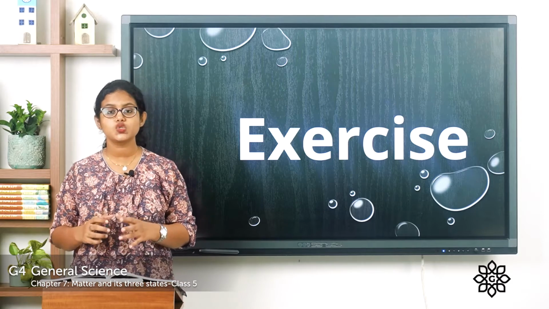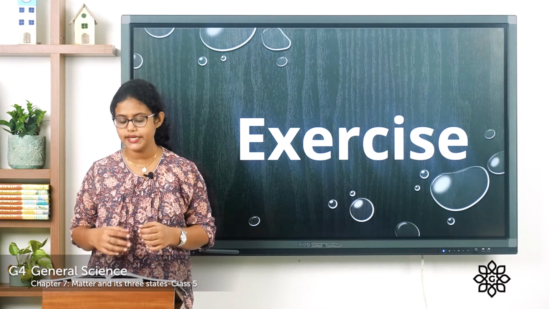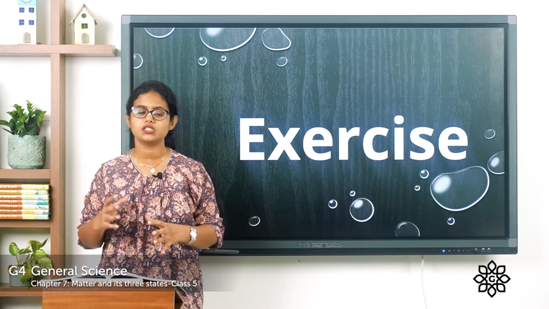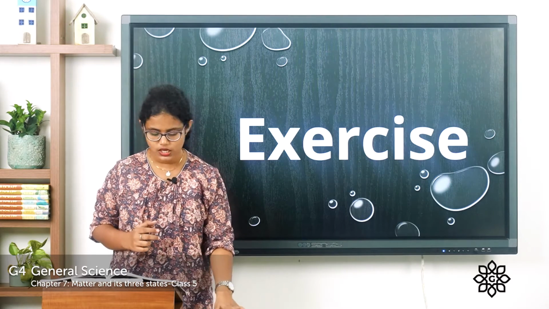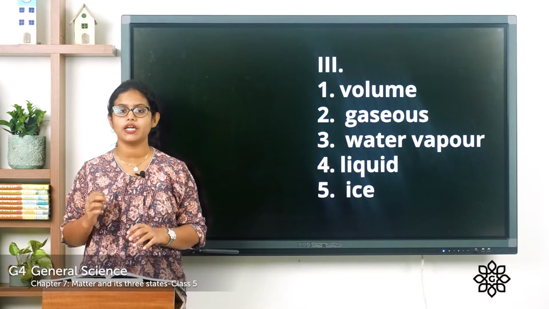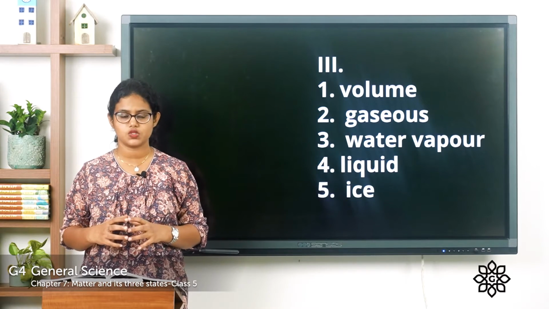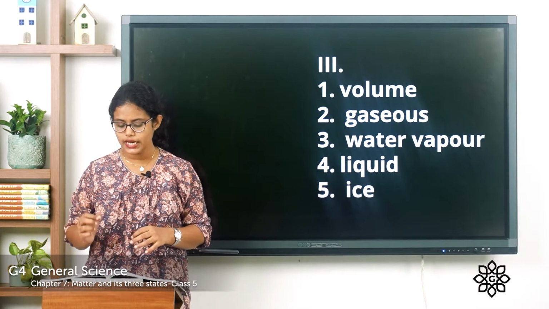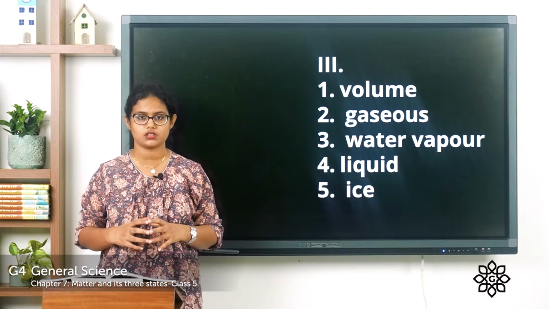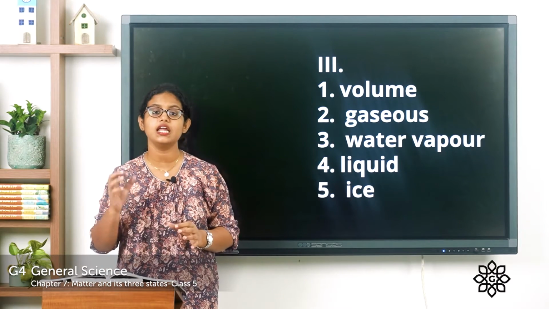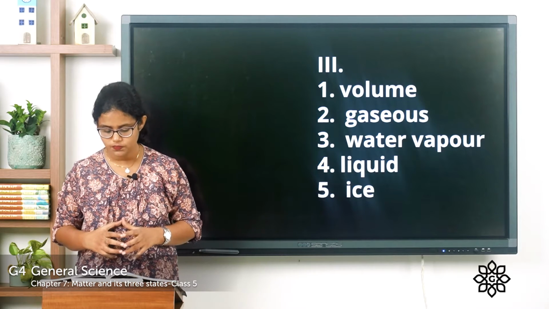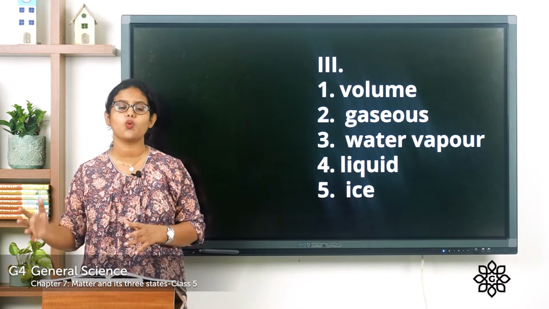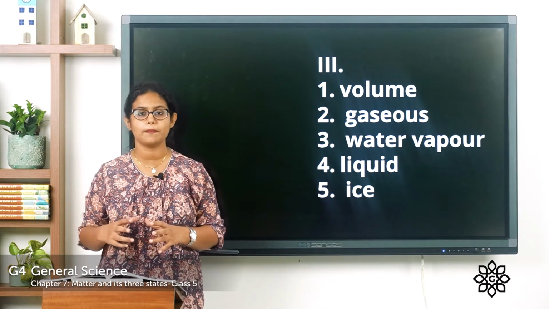Coming to the third one, choose the words from the list to complete the sentences. So the following words are given and you have to choose the right words to complete the sentences. The first one, the space occupied by an object is its volume. Second one, oxygen in the air is in gaseous state of matter. Third one, when you heat water, it changes into water vapor. That is the gaseous state of matter.